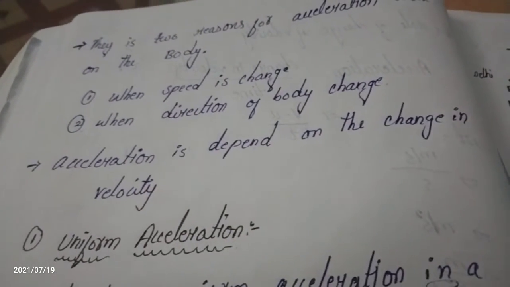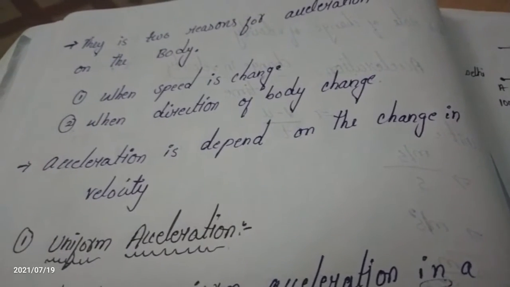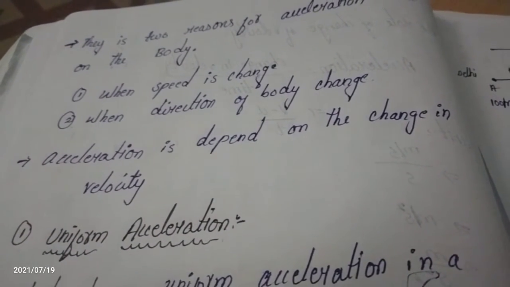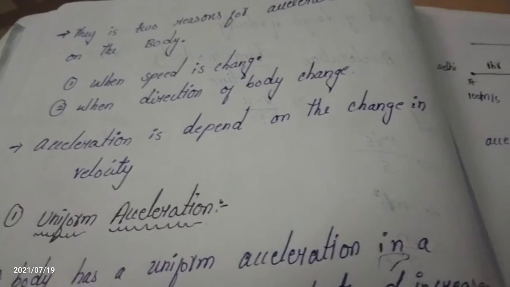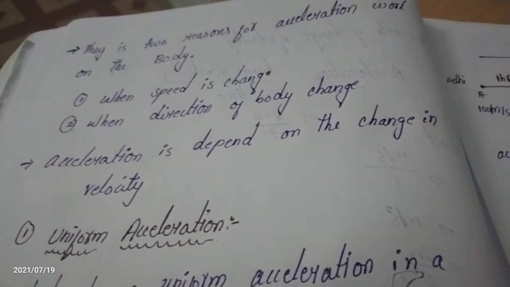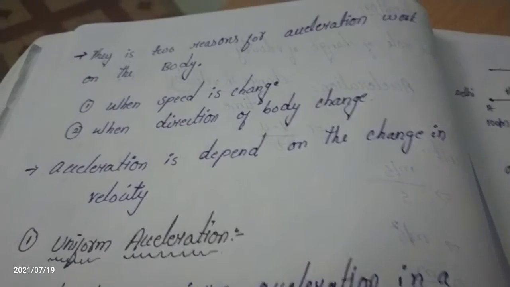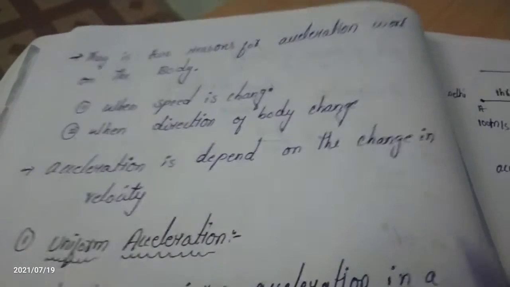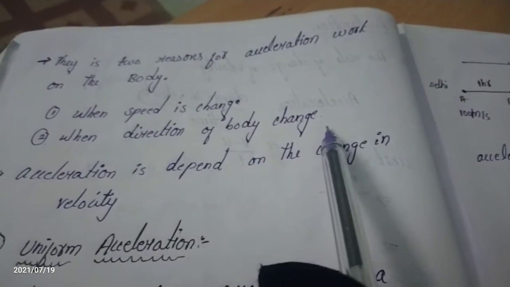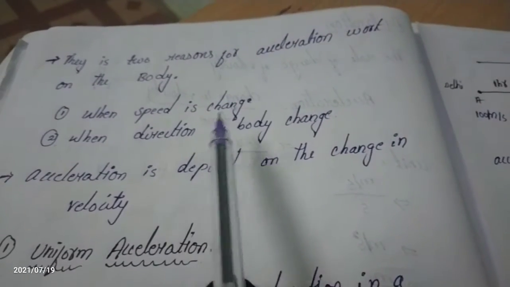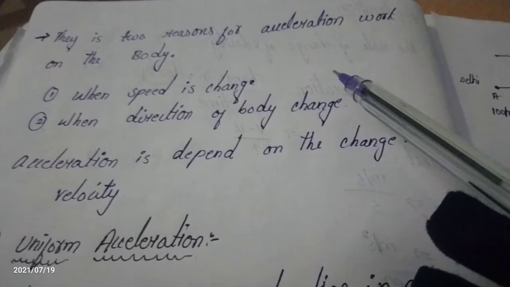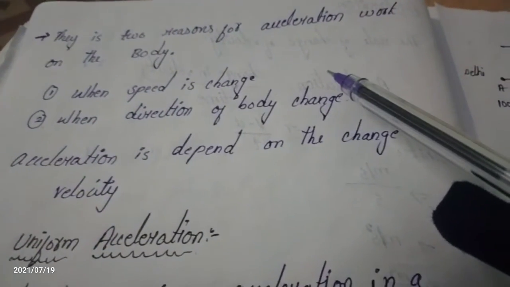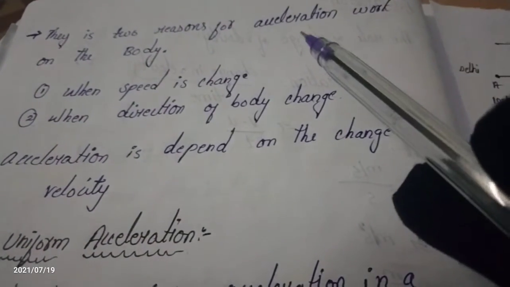Till yesterday we discussed uniform acceleration. Today we are going to learn about non-uniform acceleration. What is acceleration? Acceleration depends on the speed change and the direction change of the body. When the speed and direction of the body change, it means the velocity is changed. When the velocity is changed, acceleration happens.